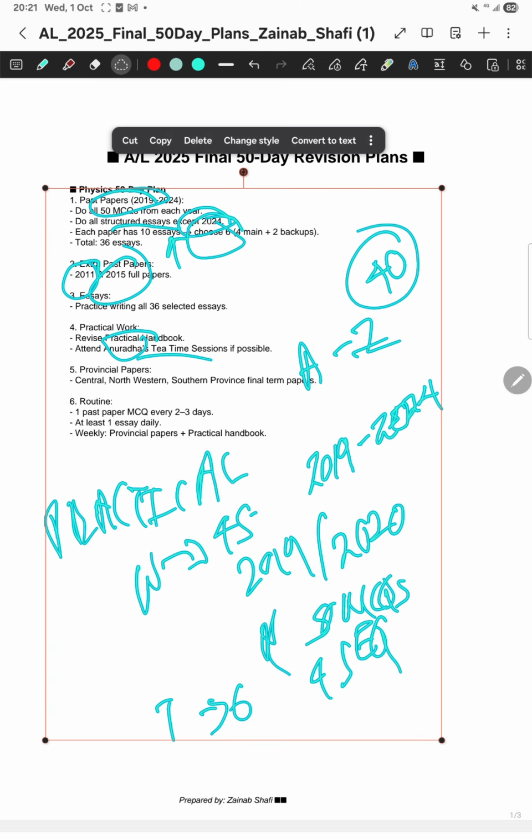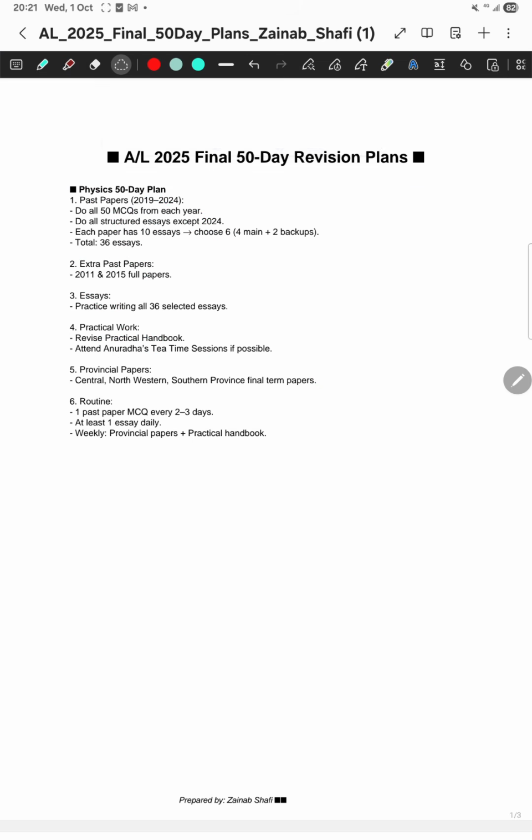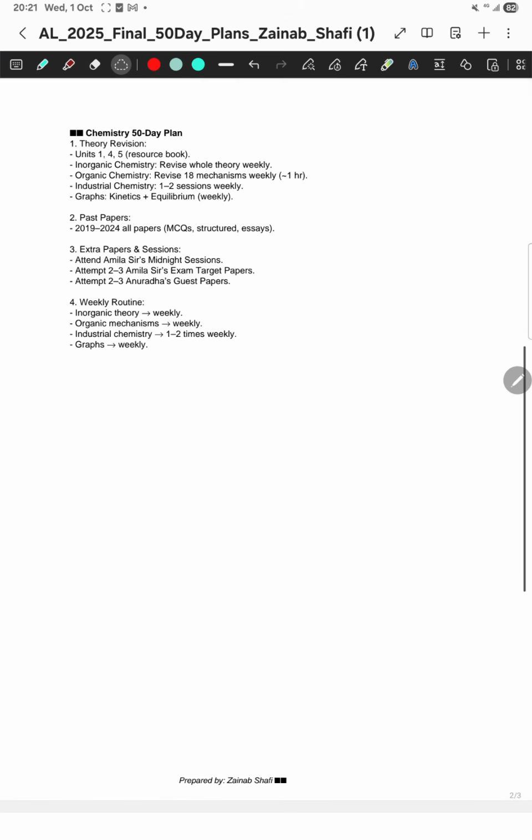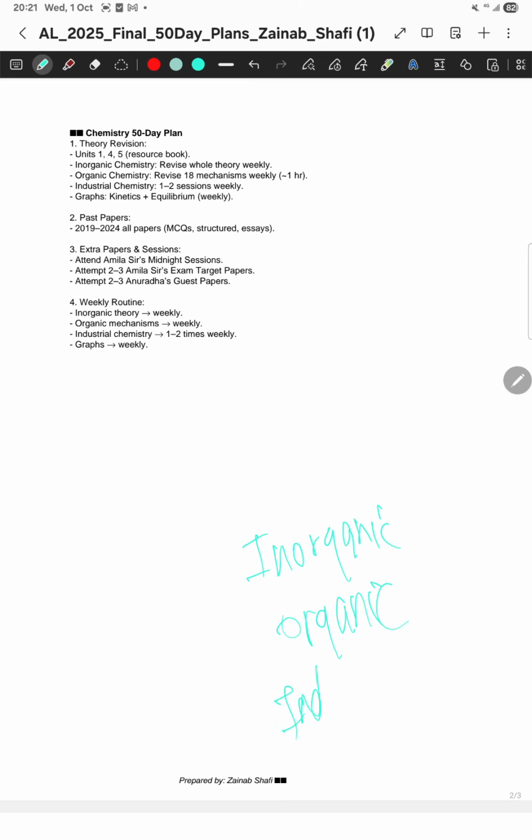Then if I come to chemistry, the chemistry 50-day plan. Theory revision is a must in chemistry. At least once a week revise inorganic theory, revise all the organic 18 mechanisms, and also industrial chemistry theory. These are very important, because they ask questions directly from this theory, especially in MCQs.